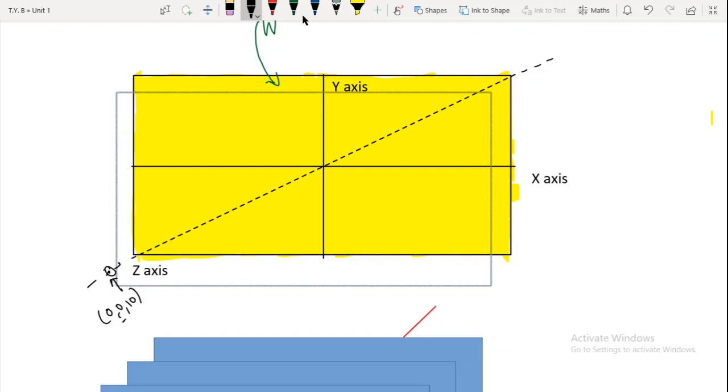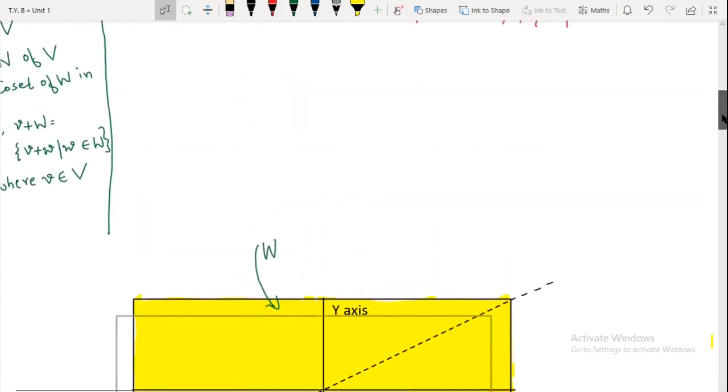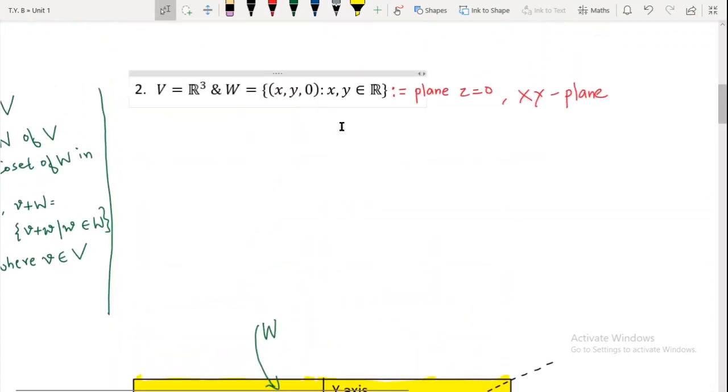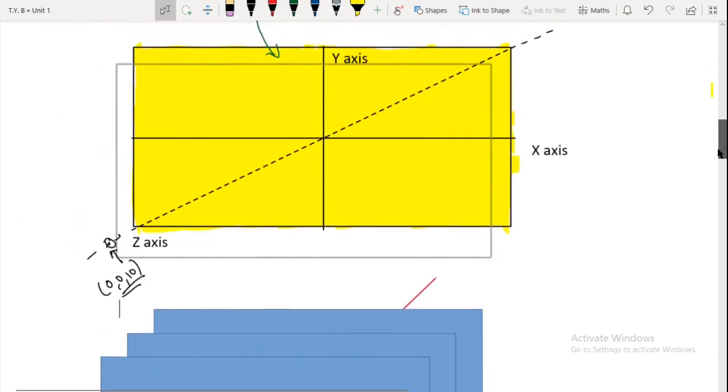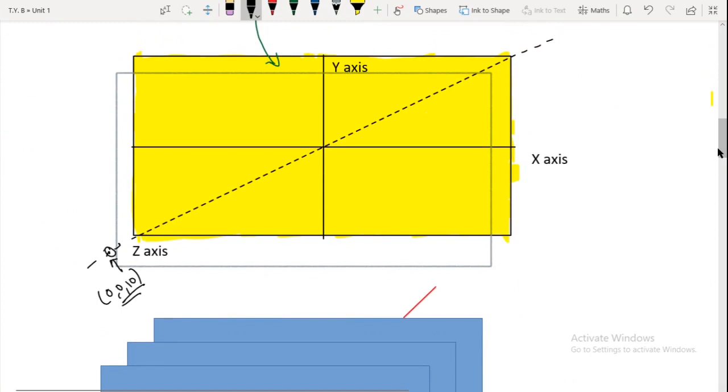So will this point be present in W? No chance, because the points that are present in W are the points which have the z coordinate to be 0. Such points are present in W, and you can see that I have shown it with the help of yellow color.